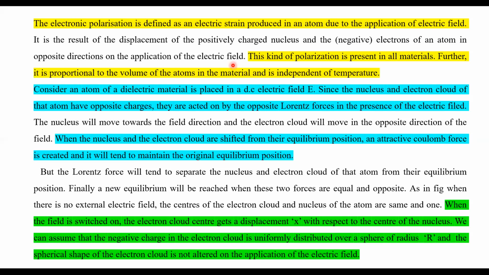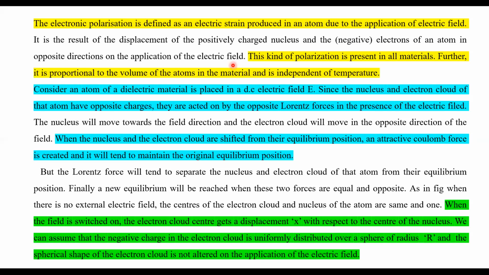Next, the Lorentz force will tend to separate the nucleus and the electron cloud of the atom from their equilibrium positions. So the Lorentz force inside separates the electron cloud and the nucleus. Finally, the new equilibrium is reached when the two forces are equal and opposite. When they try to return to the old state, since these two forces are equal, the nucleus as well as the electron cloud get a new equilibrium position, as shown in the figure. But when there is no external electric field, the centers of the electron cloud and the nucleus are the same.